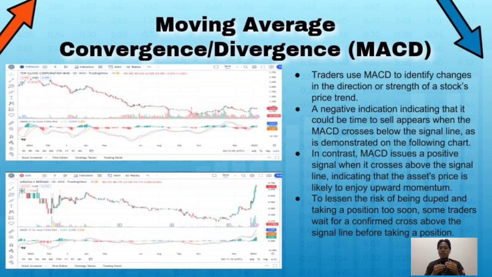In contrast, MACD issues a positive signal when it crosses above the signal line, indicating that the asset's price is likely to enjoy upward momentum. To lessen the risk of being duped and taking a position too soon, some traders wait for a confirmed cross above the signal line before taking a position.